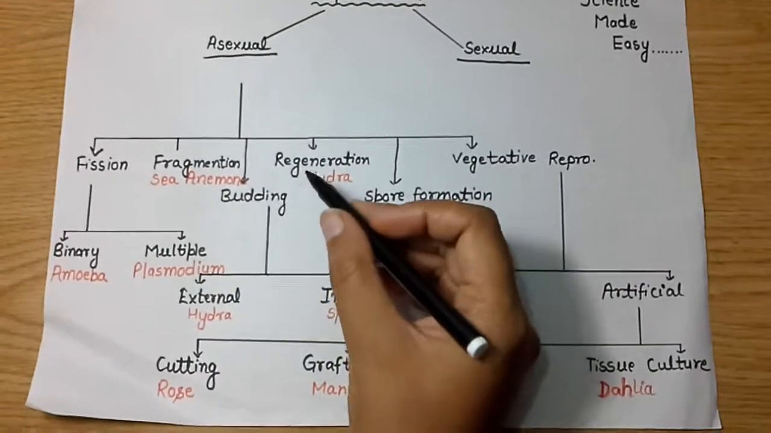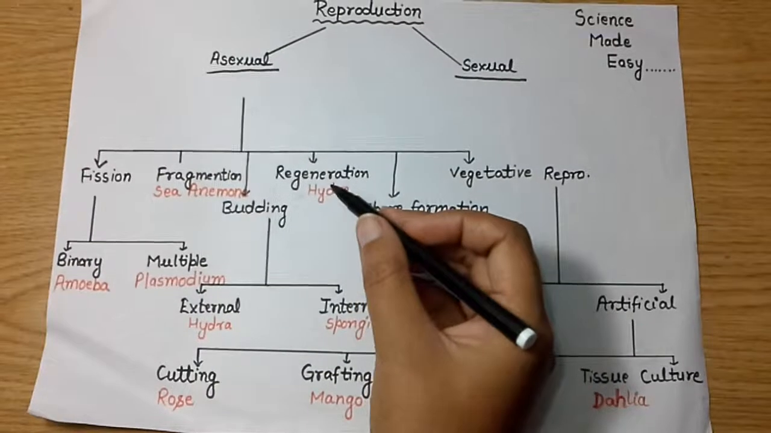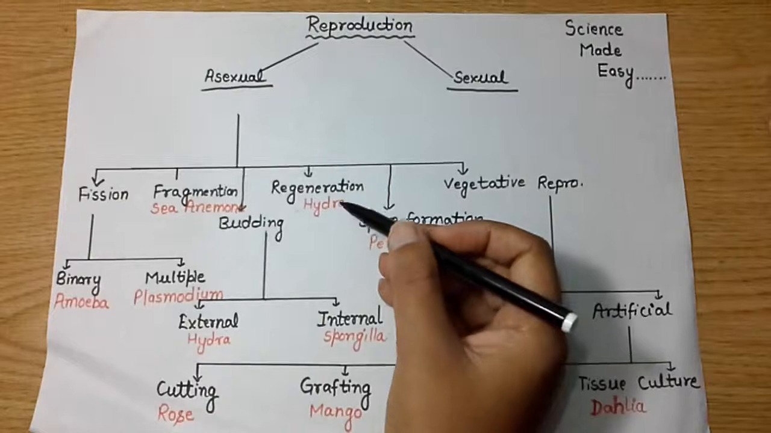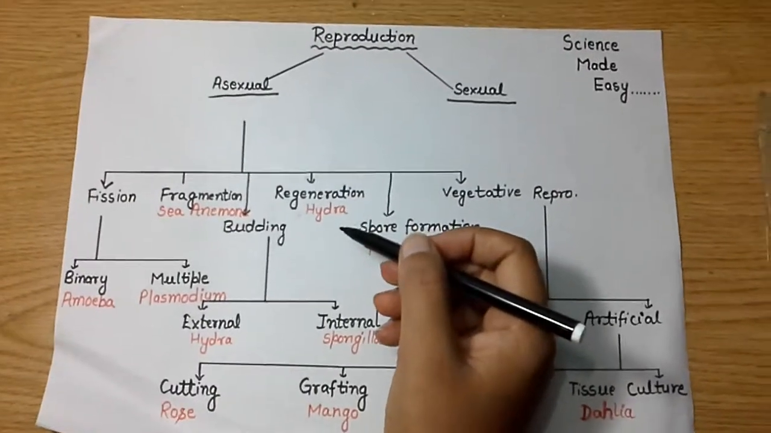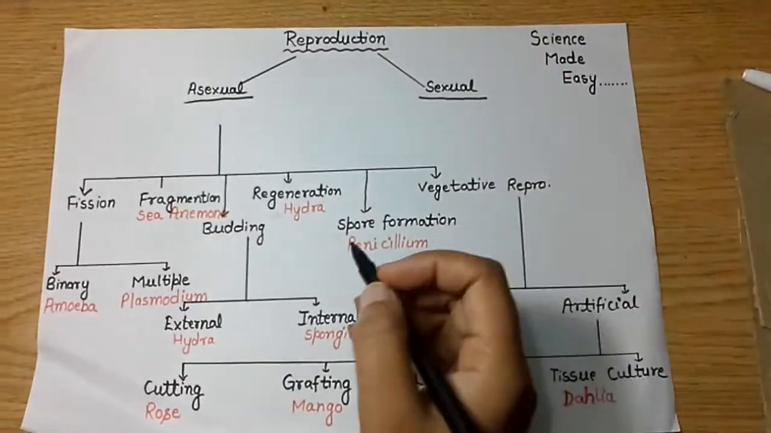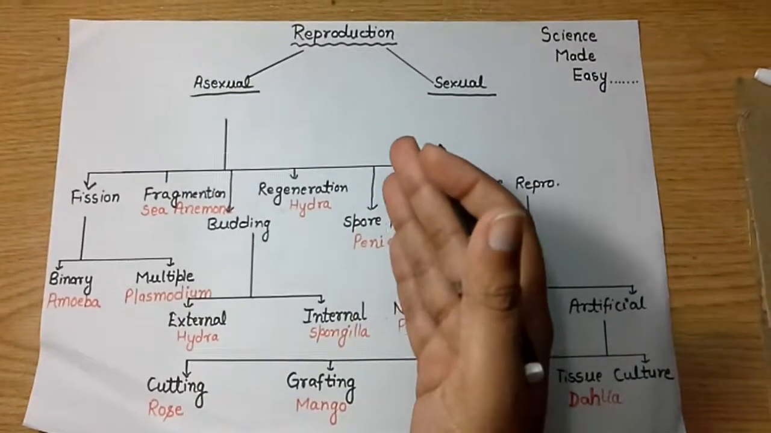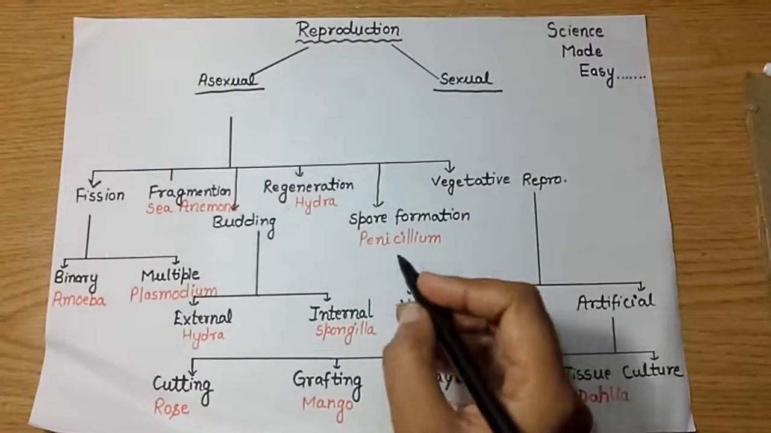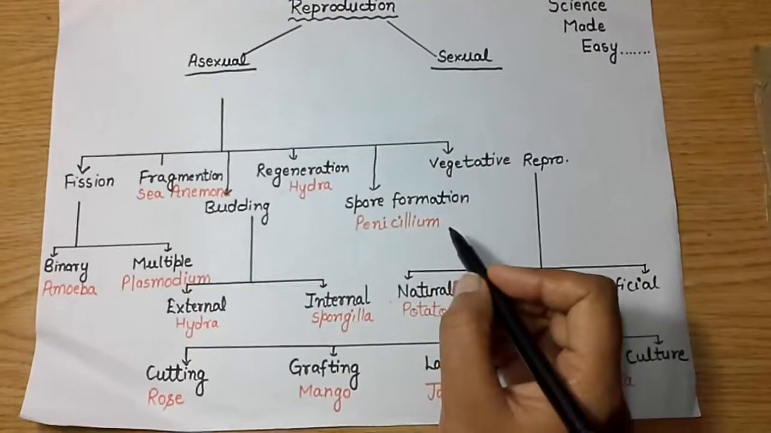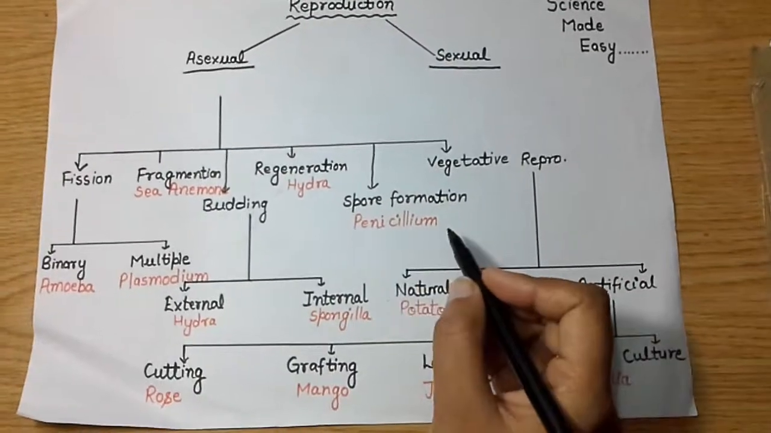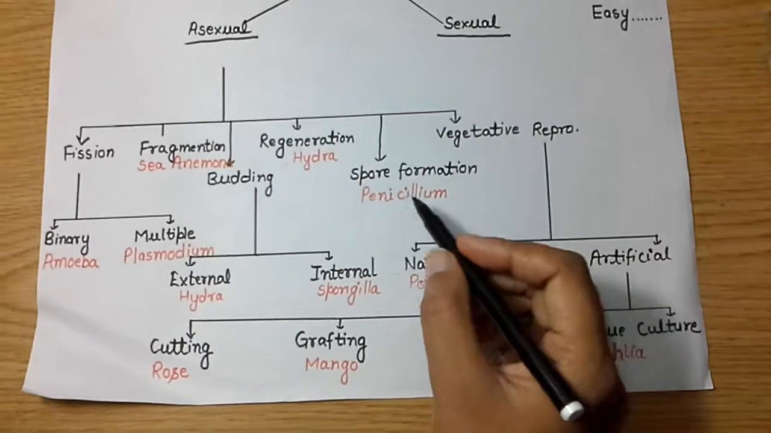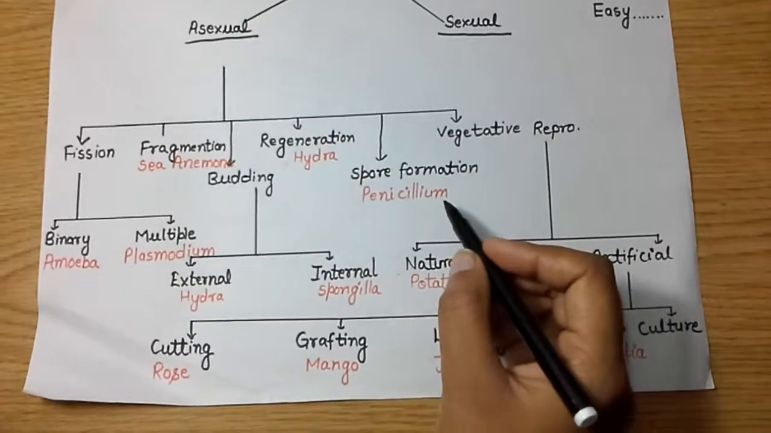The next type is regeneration. It is one of the characteristics of hydra, and here the hydra can regenerate from subdivisions of itself and convert into a complete organism. Then comes the next type, spore formation, which can be seen in the penicillium. Penicillium is a kind of fungi. In this case, spores are formed and the spores further develop into a complete new penicillium.